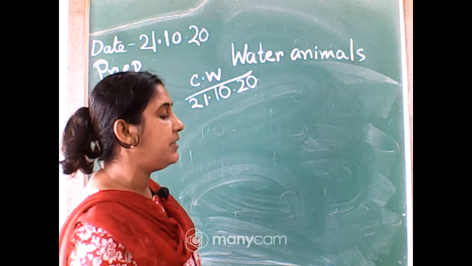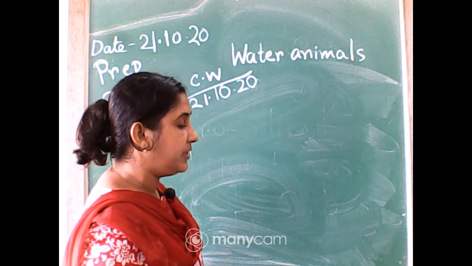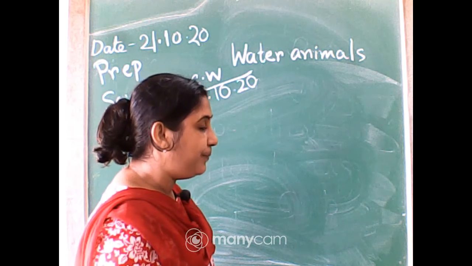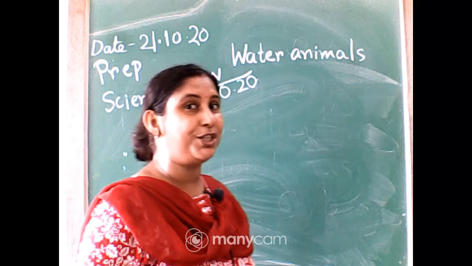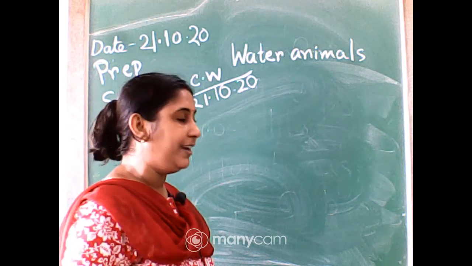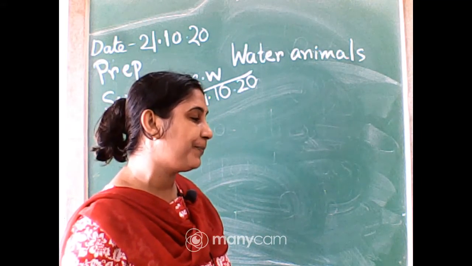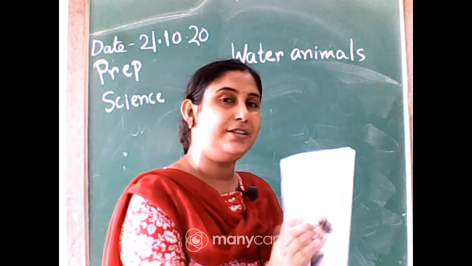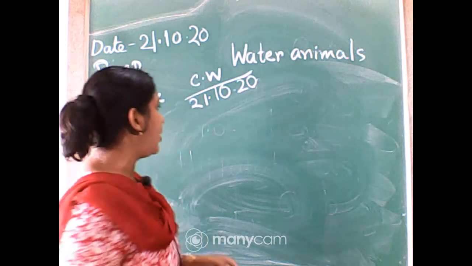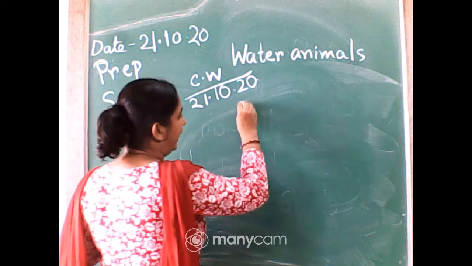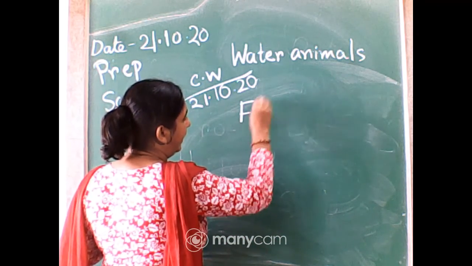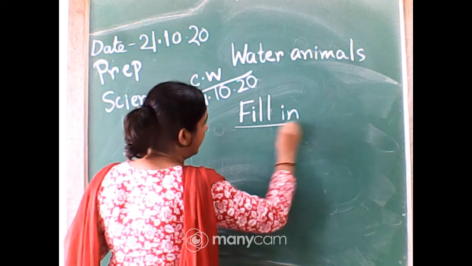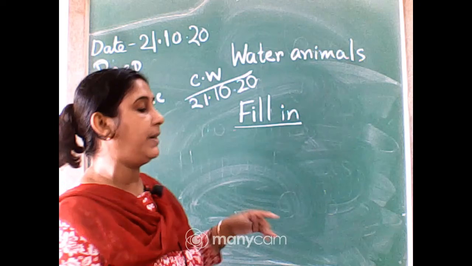All the students, you will write the work by yourself. Mriganko, you will see me first, then take out the science copy. Show me your science copy. Wow, everybody is showing me. Very good. Now write down fill in, F, I, L, L, I, N. The answer you will write here. Thereafter you will show me.